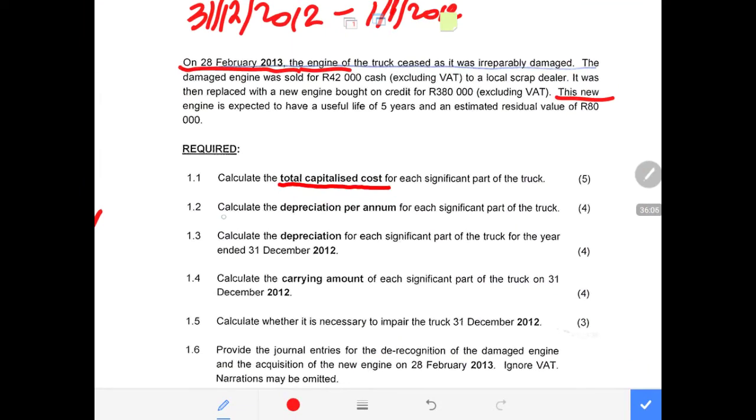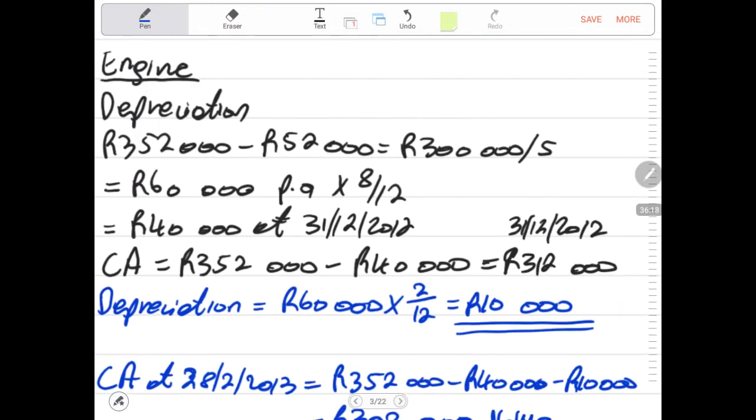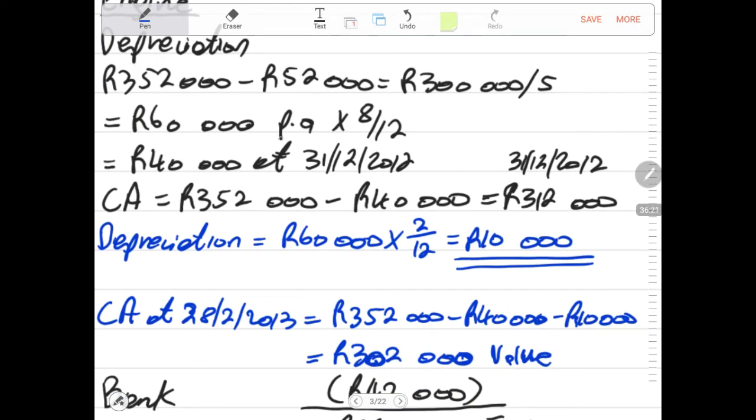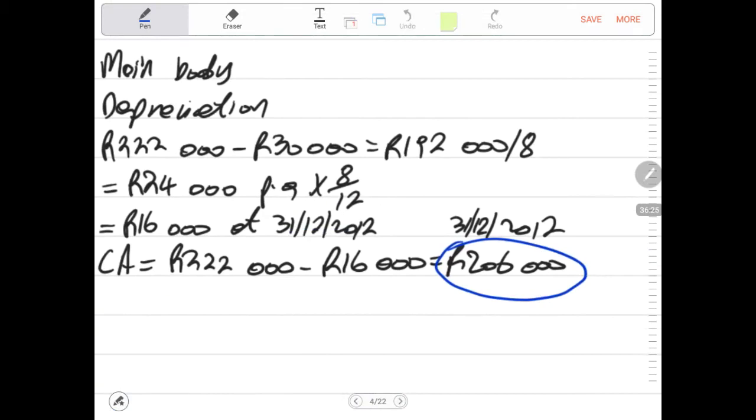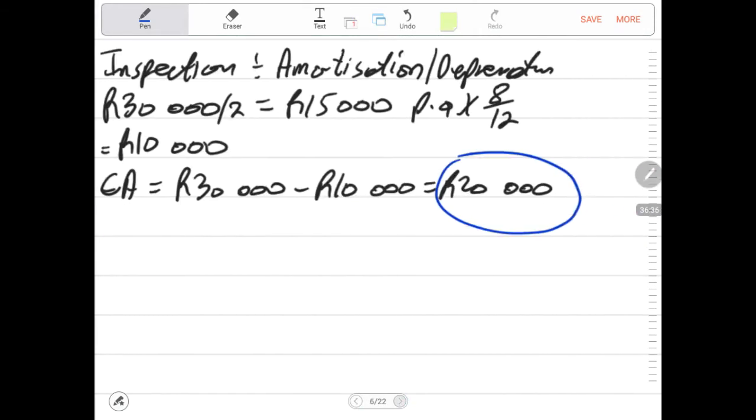Then let's look at the second requirement. It says calculate the depreciation per annum for each of the significant parts of the truck. We have done the depreciation per annum for the full year. This was the depreciation for the engine for the full year. There we do have depreciation for the main body for the full year. I said per annum 24,000. There we do have depreciation of 30,000 of the tires per annum. Then we do have depreciation of 10,000 of the inspection. So we have calculated the depreciations.